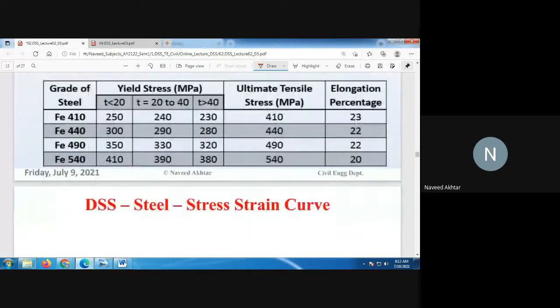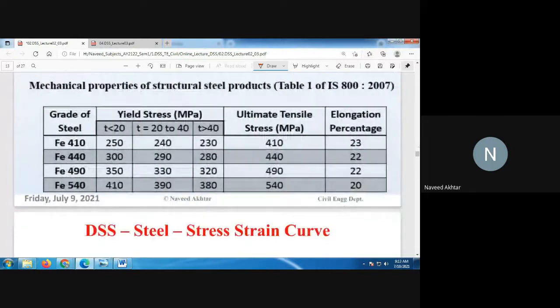You can see here, if the grade of steel is Fe410, and if the thickness of the member is less than 20, then the yield stress is 250. But if the thickness of the member is increased, that is 20 to 40, then the yield stress of steel is 240 MPa or 240 Newton per mm square.